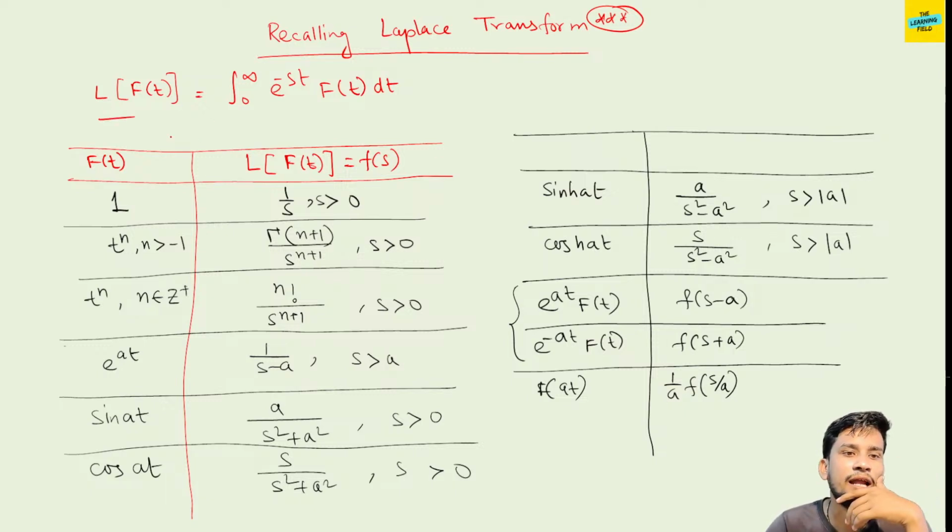So L of f(t), this is the definition, integration 0 to infinity e to the power minus st f(t) dt. Now we read here some functions and their Laplace transforms.